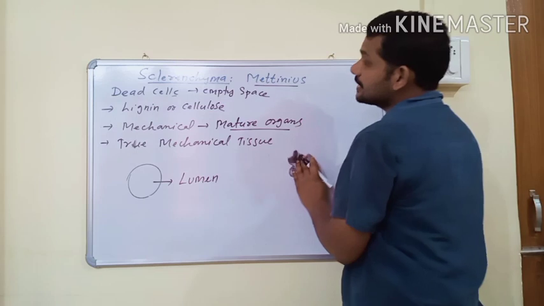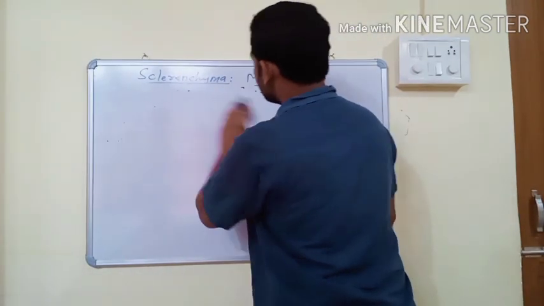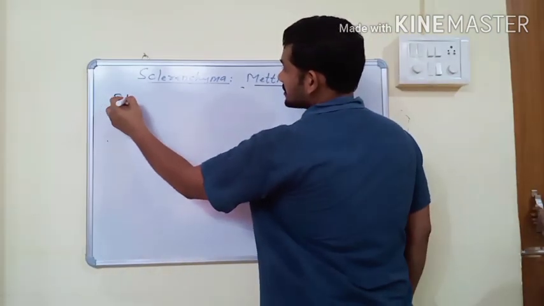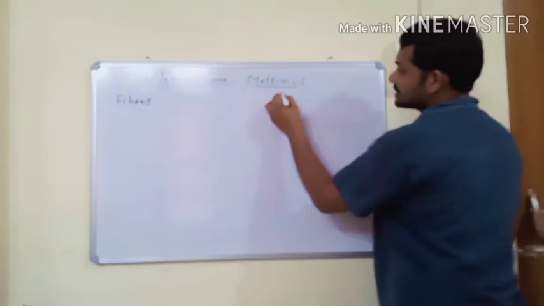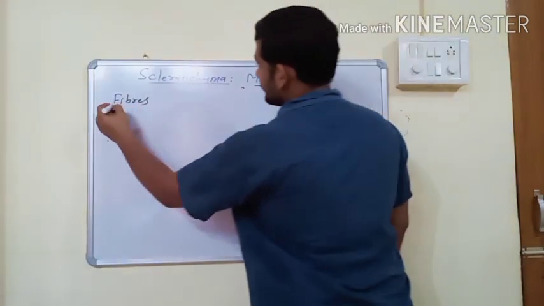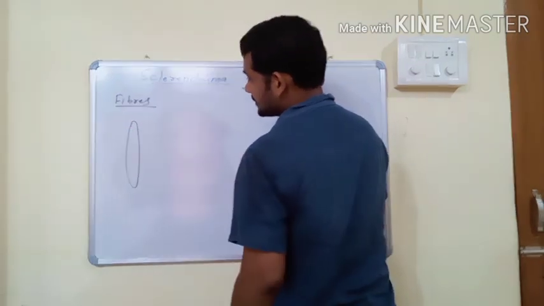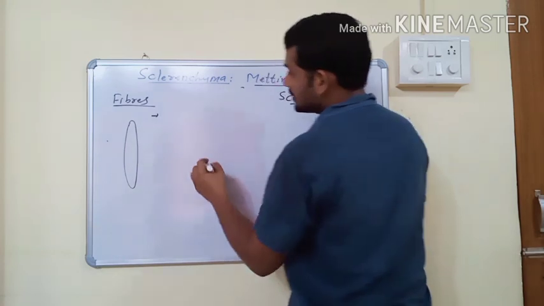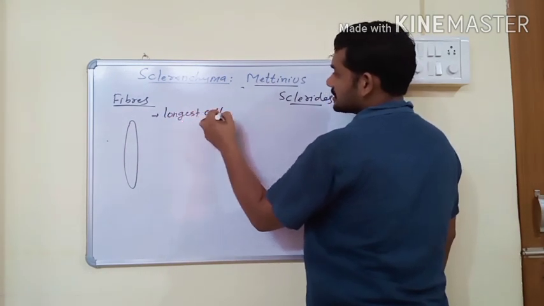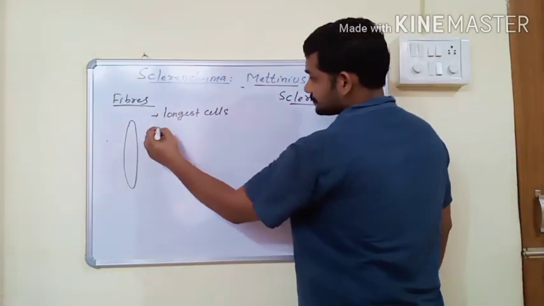And this sclerenchyma tissue is again of two types: fibers and sclerites. Fibers. The structure of fibers is like this. Fibers are the longest cells in the plant body,